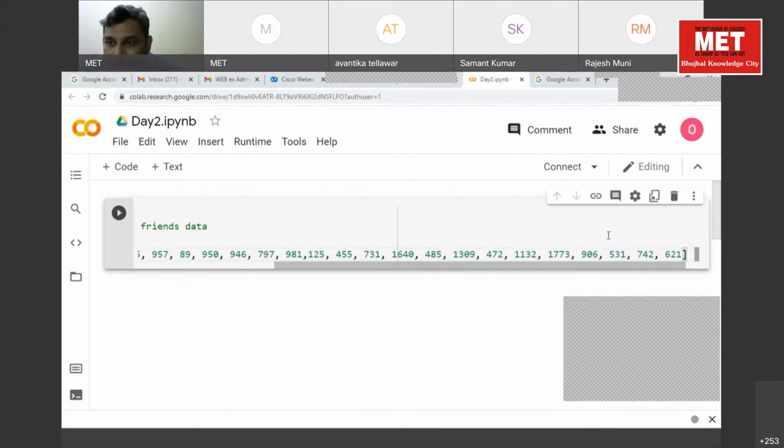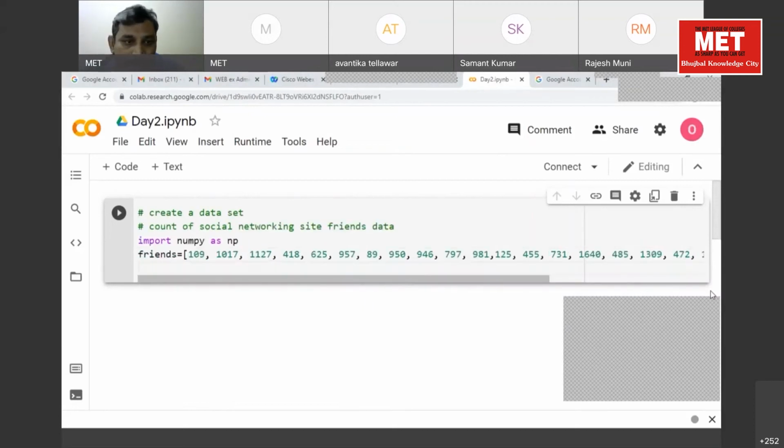Clear? And press enter. So what we just have done is create our data set, and this data set consists of the friends count of randomly selected people. Is it working? Let me know.